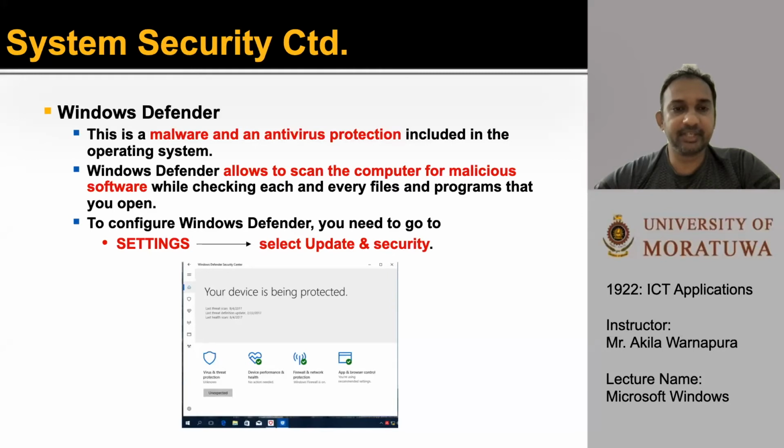Next one is Windows Defender. It is another security platform in Windows 10. This is a malware and antivirus protection included in the operating system. Windows Defender allows you to scan the computer for malicious software while checking each and every file and program that you open. To configure Windows Defender, you need to go to the settings, then select Update and Security.